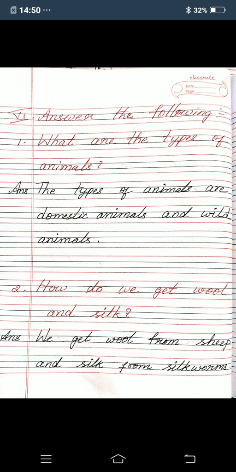Second one, how do we get wool and silk? Answer: We get wool from sheep and silk from silkworms. We get wool from sheep and silk from silkworms.